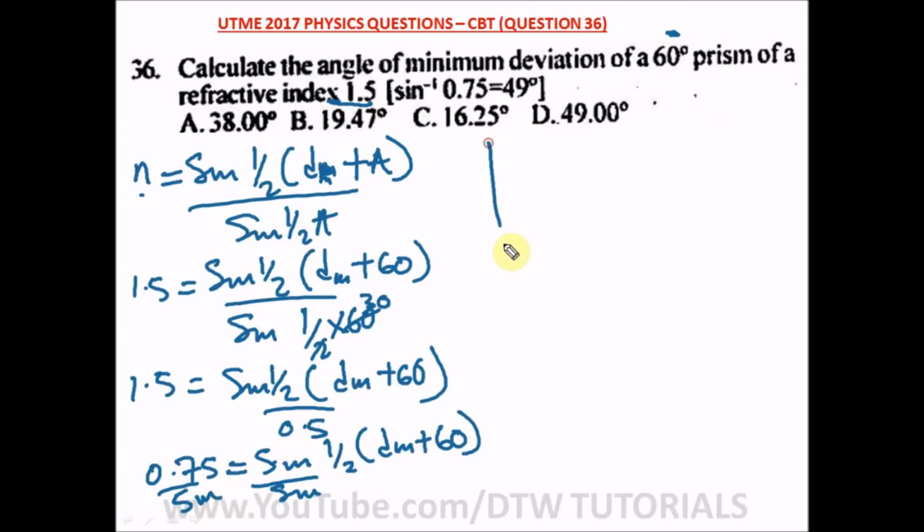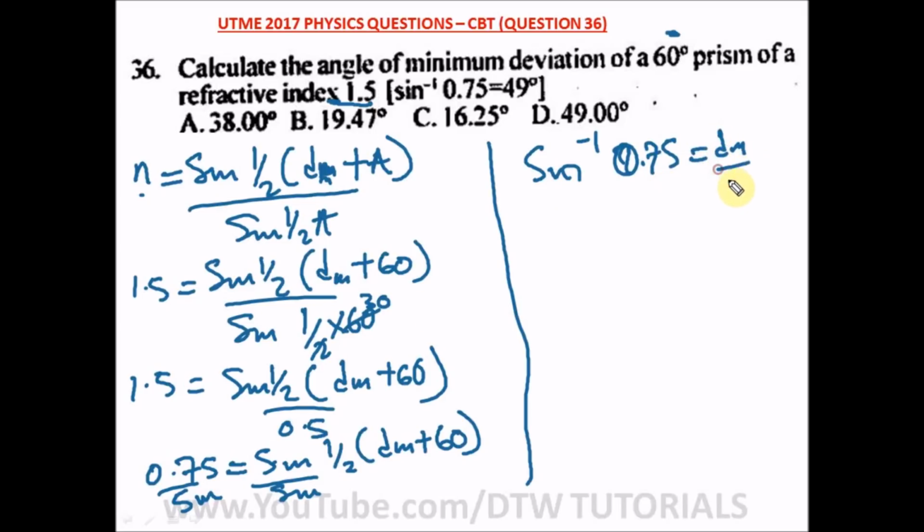So you have here sine minus 1 of 0.75 equal to Dm over 2 plus 60 over 2. This is half multiplying everything in this bracket here. And we're told that this is equal to 49 degrees. So we have 49 degrees equal to